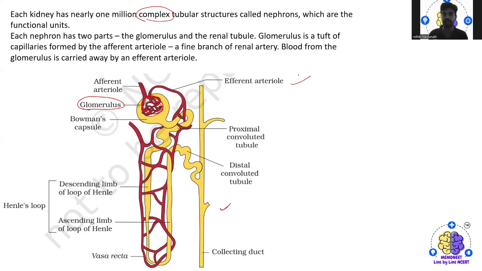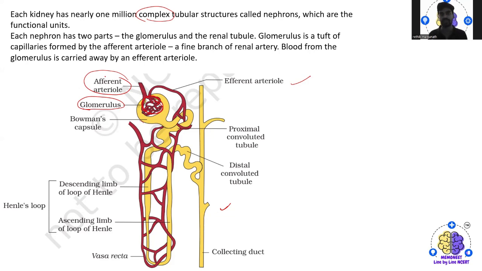And basically, what happens? Blood from the glomerulus is carried away by an efferent arteriole. So here we have the efferent arteriole. So blood is actually carried away by this efferent arteriole. Clear with that? So each kidney has around 1 million complex tubular structures, which are actually called nephrons, which